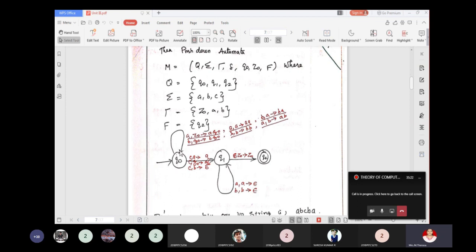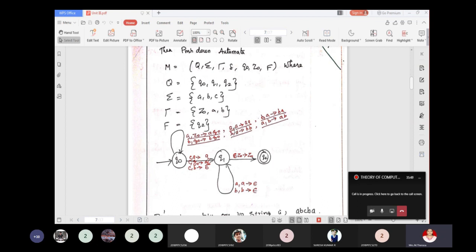When the PDA is in Q0 and it reads a with Z0 on top of the stack, push a onto the stack. When it reads b and Z0 is on top of the stack, push that b onto the stack. So read any symbol a or b and push it onto the stack, as given here.